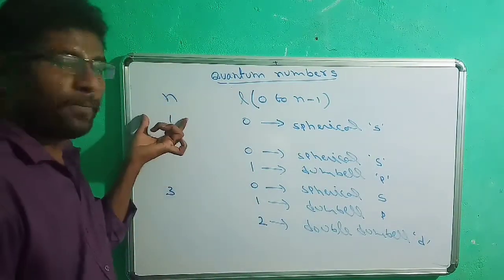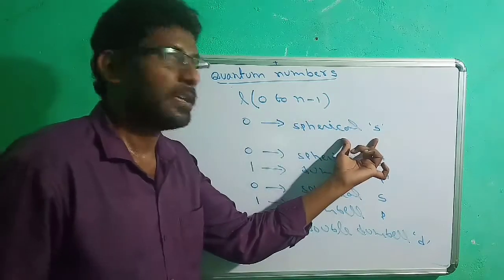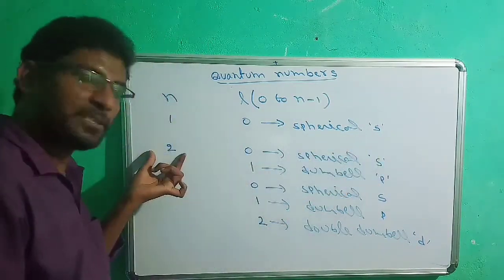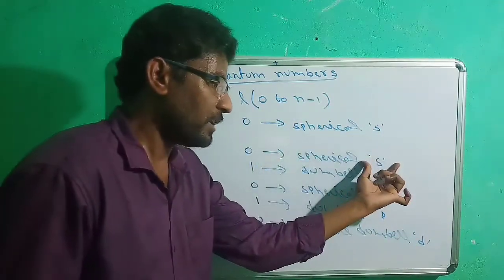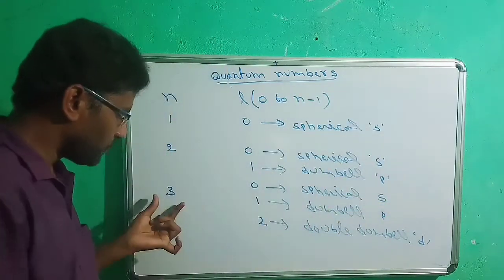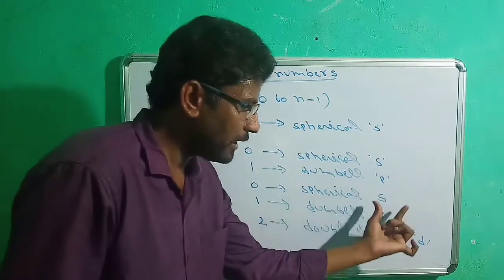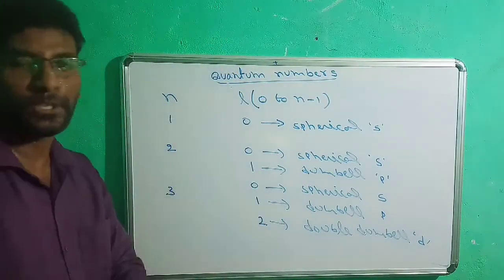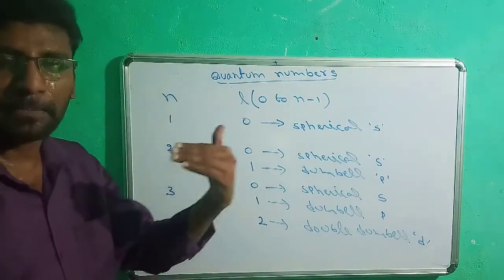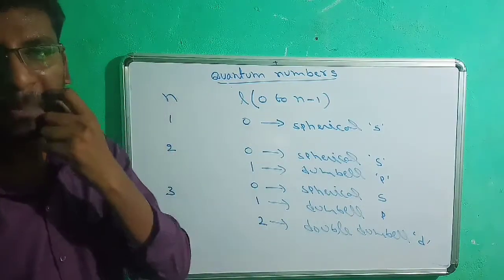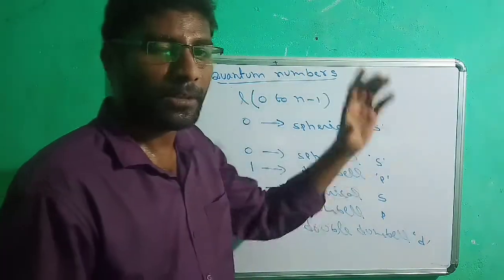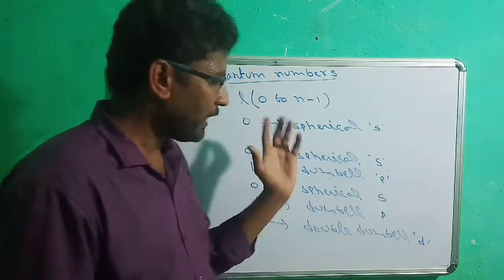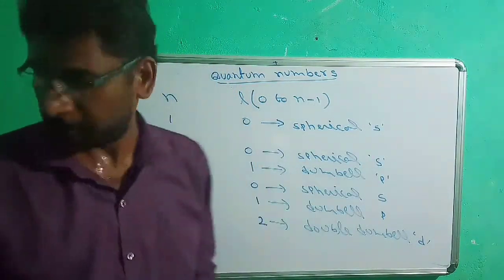So in the first shell there must be an S subshell. In the second shell there must be S and P subshells. In the third shell there must be S, P and D subshells. Like that, when we go to the fourth shell, there must be S, P, D, F, that we all know. So S, P, D, F, all these are the subshells. What exactly a subshell is, I will explain.